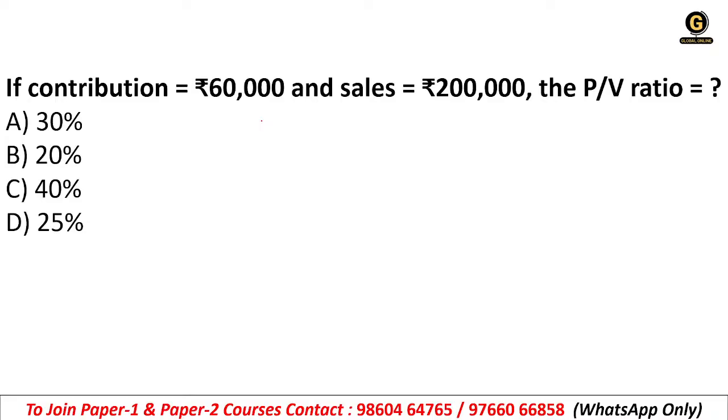Next question. If contribution is equal to 60,000 and sales is equal to 2 lakh, the PV ratio is equal to question mark. So contribution is given, sales is given. What will be the PV ratio? If you remember the PV ratio formula, you will be able to answer this question. 30%, 20%, 40% or 25%. What will be the correct answer? So the right answer is 30%.